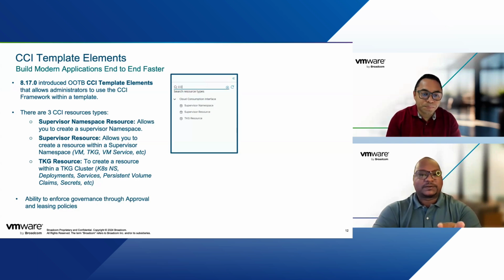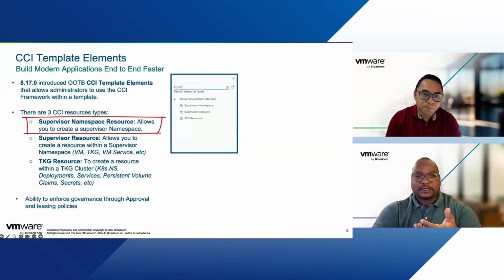There are 3 constructs that we added recently, or we call them the 3 CCI resources that we introduced within the library. If you search in our design canvas that you have seen in the past for CCI, you will see these 3 resources. You will see that we have the supervisor namespace resource, which allows us to create the supervisor namespace, and we will take a look at what code it requires during the demo.